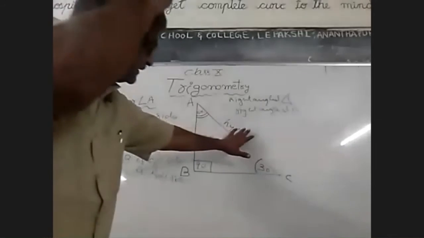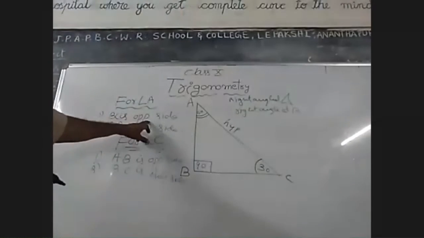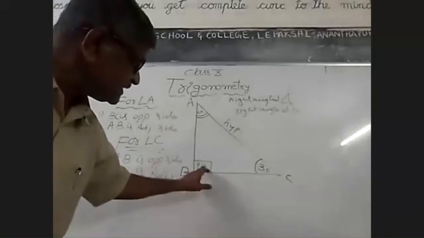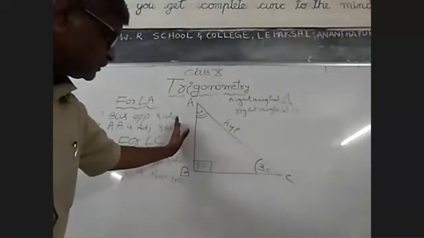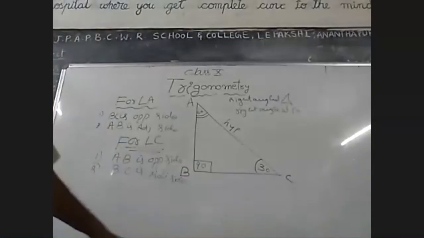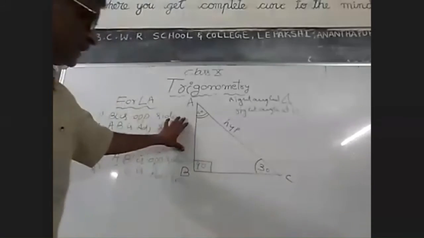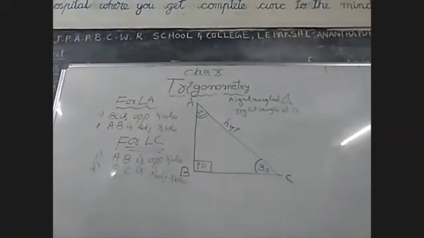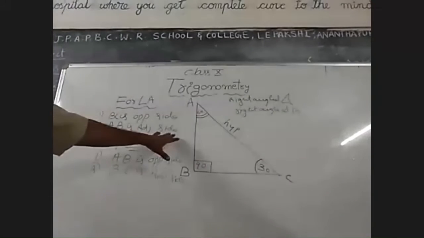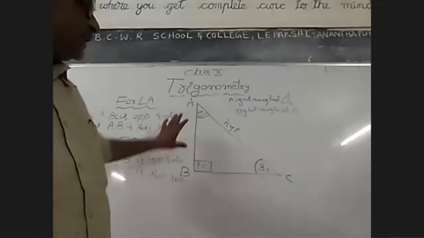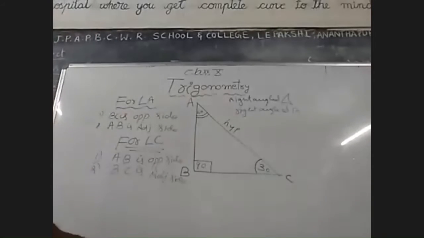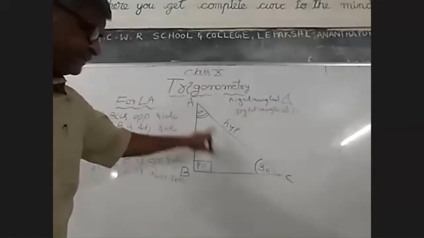Therefore, you don't take this one as opposite or adjacent. Only you have to take the sides of 90 degrees. Only you have to take opposite of A or opposite of C, like that. So opposite of 30, AB. Opposite of 60, BC. So note just that. Very, very important. Lekkal cheyetappudu you have to identify. If you can't identify the opposite or adjacent sides to a particular angle, the problem may go wrong. So opposite of 60, clearly this is the opposite side.